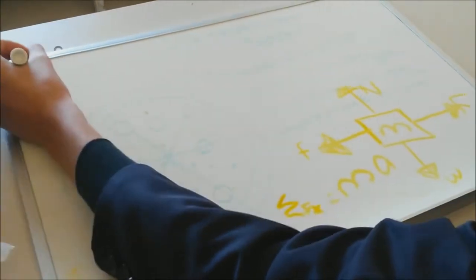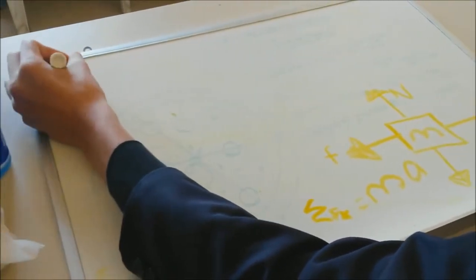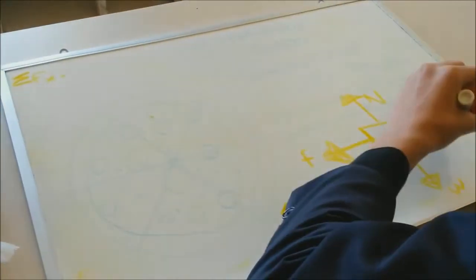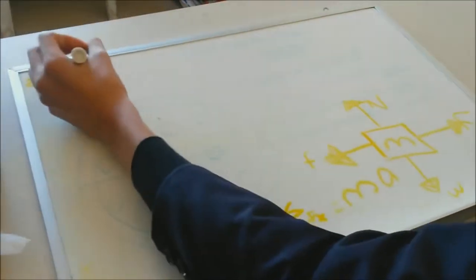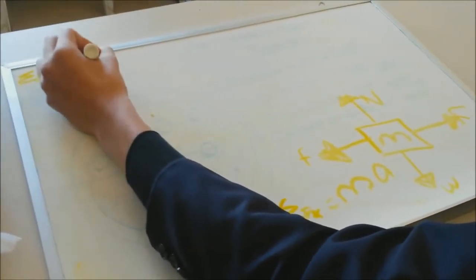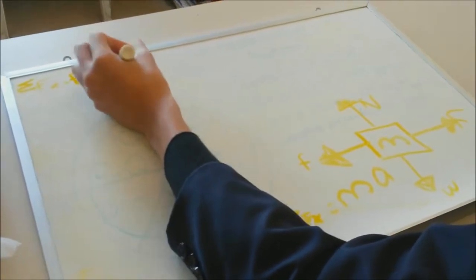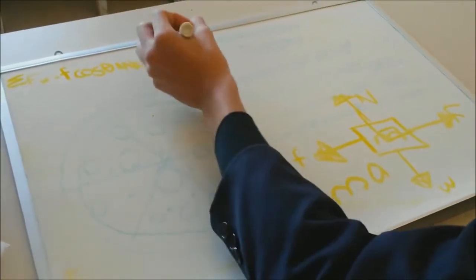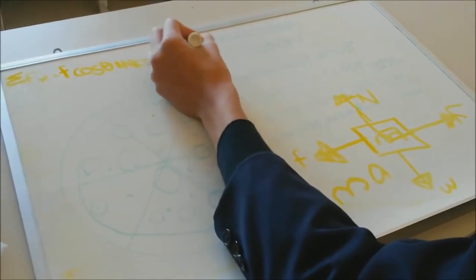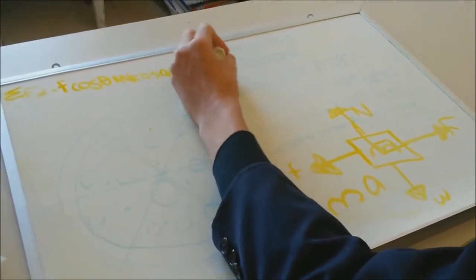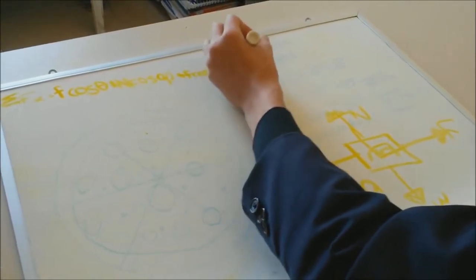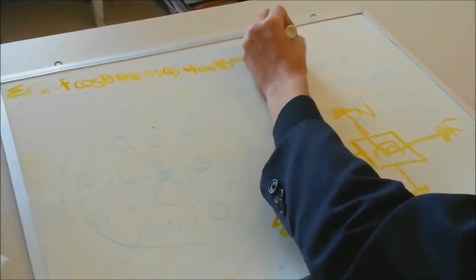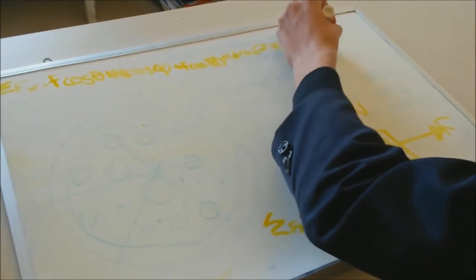As I said, the sum of all the forces in X is equal to the force times the cosine of 0, because there is no angle, plus the normal force times the cosine of 90, because it makes an angle of 90 degrees, plus friction times the cosine of 180, plus the weight times the cosine of 270, equals mass times acceleration.